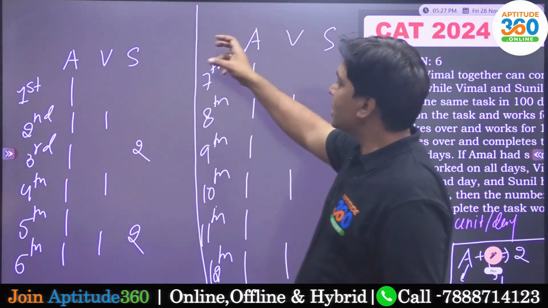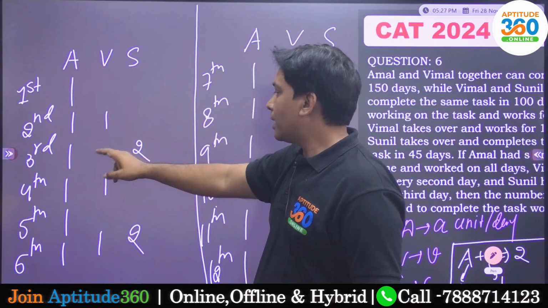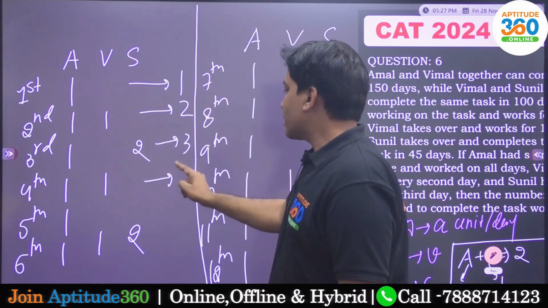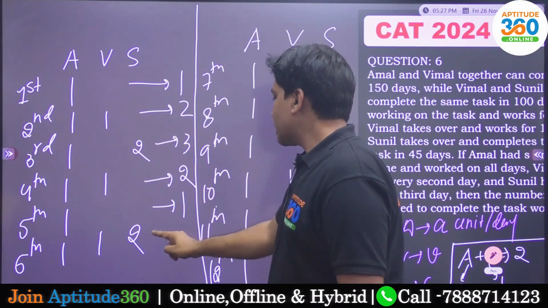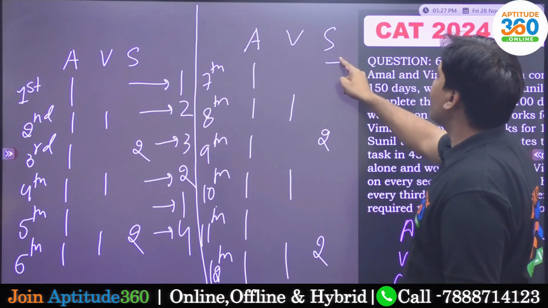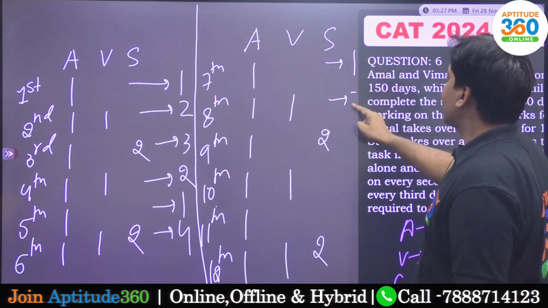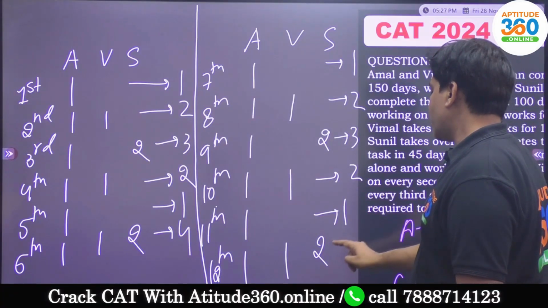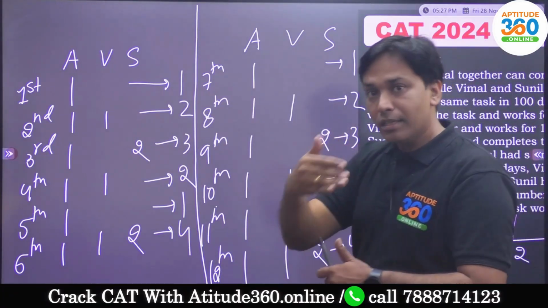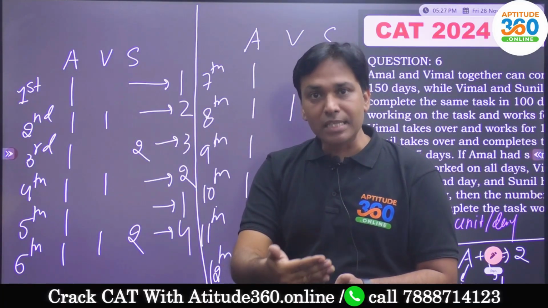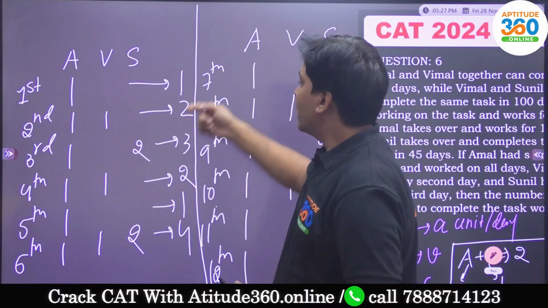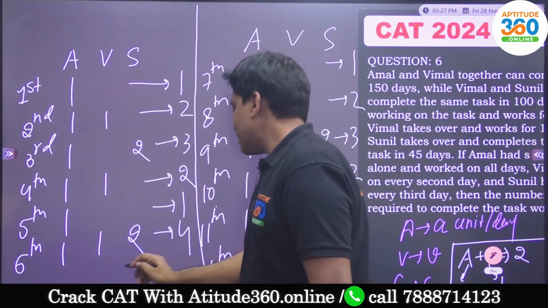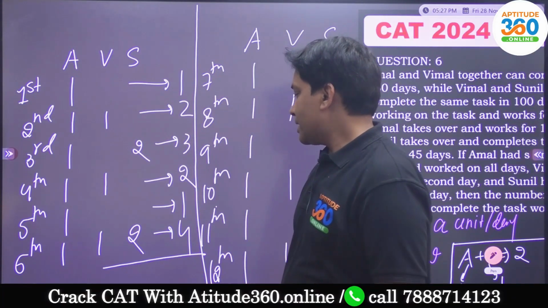So do you see that? Do you see there is a pattern? First day, then second day, then the third day. The total is 1 unit, and over here 2 units, then 3 units, then 2 units, then 1 unit, and then 4 units. On the 7th day, it is 1 unit, then 2 units, then 3 units, further 2 units, then 1 unit, and then 4 units. So it is a cycle that is going to be repeated. After every 6 days, the cycle gets repeated. So it is 1 plus 2 plus 3, which is 6, plus 2 is 8, and then 5. It is 13 units.